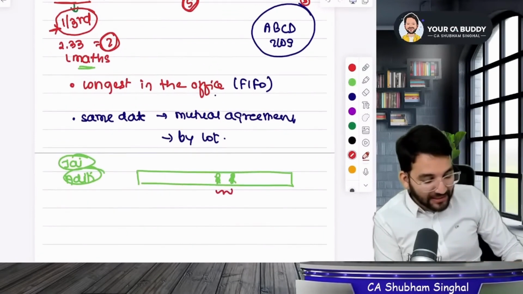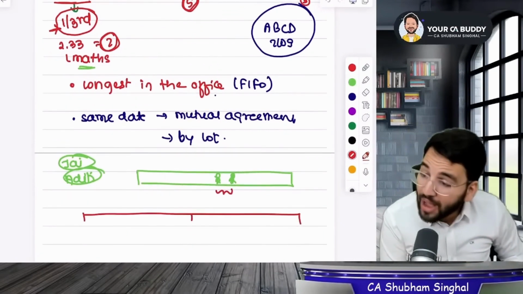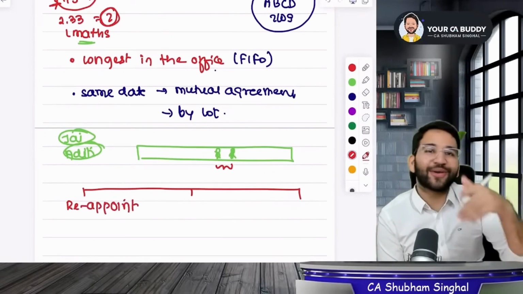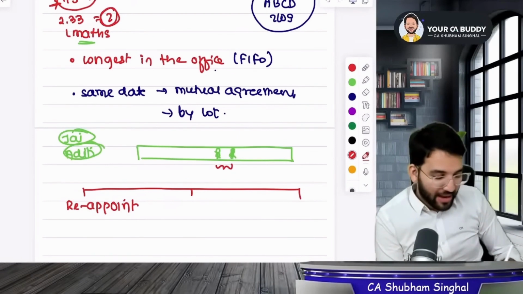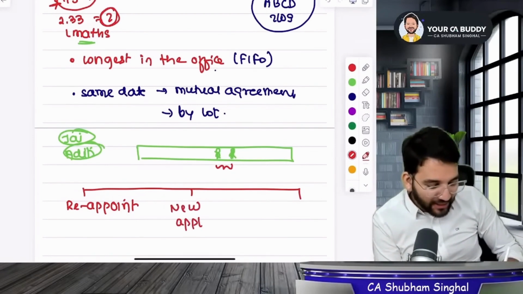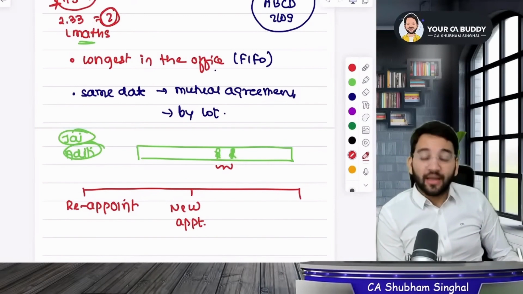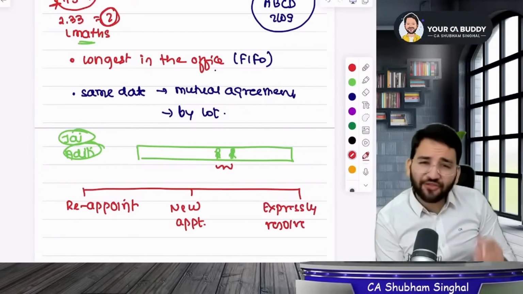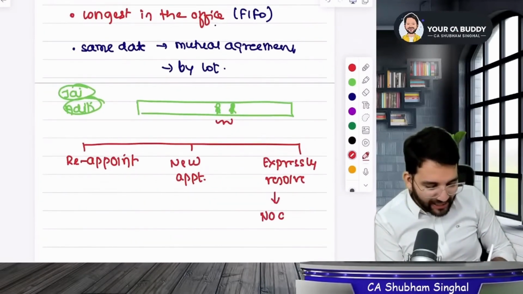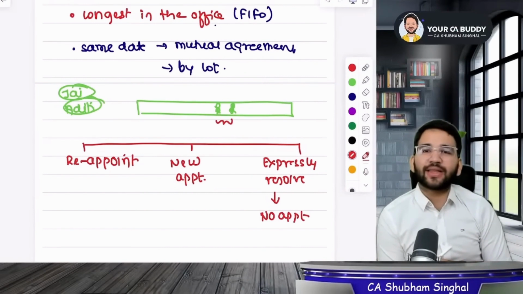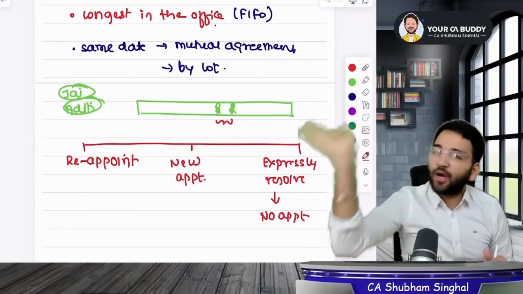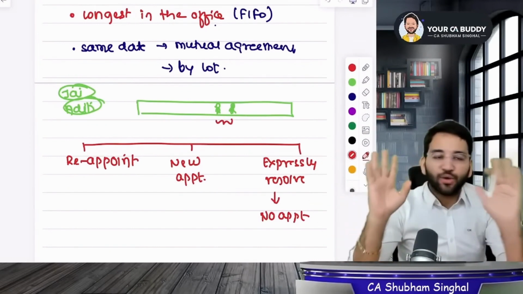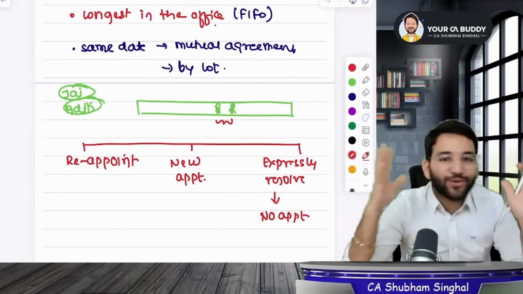Now you have 3 options in your hand. Pick one of them thoughtfully. You can exercise any of the following processes. You can reappoint them. You can simply ask your shareholders to bring them back as the directors. It depends on your choice. Or you can make a new appointment. Let's leave Jai and Miss Aditi and bring in 2 new people. Or you can opt for resolving this expressly. That is, we clearly decide that we will not appoint anyone. We will keep this position vacant. We don't need those 2 directors for now. Either you reappoint the same people, or bring in new ones, or get an express approval from the shareholders that we will not appoint these 2 people. We will not bring anyone. One of the options has to be adopted. Something out of these 3 has to be done.